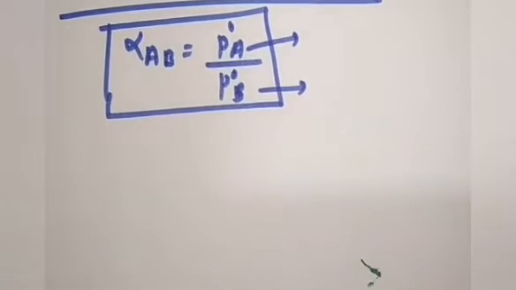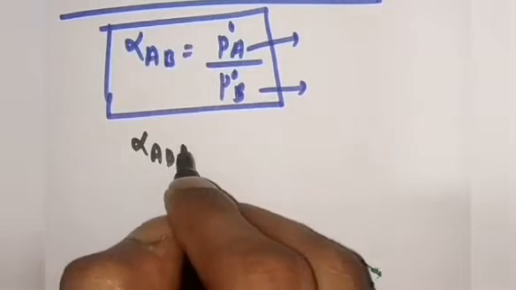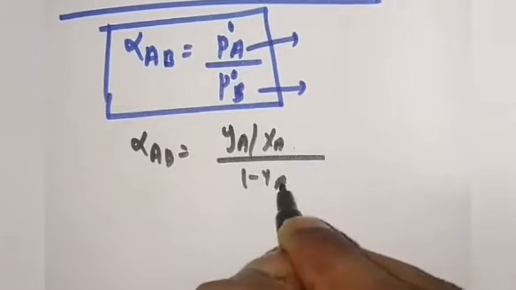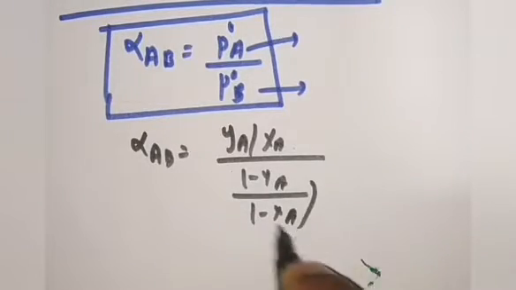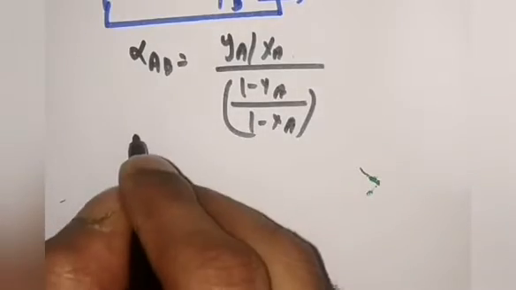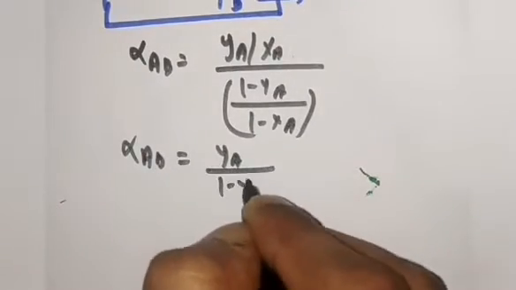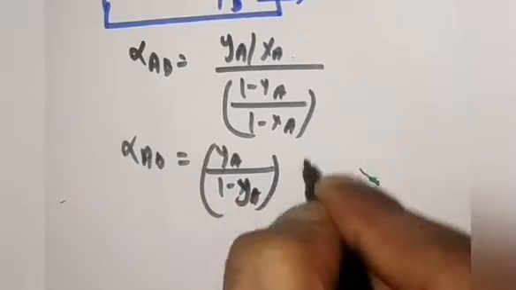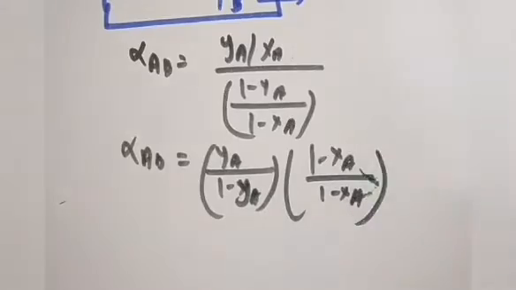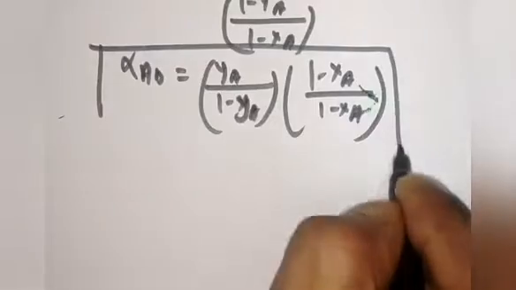Now understand one thing. Here, what is happening? You can write alpha AB as YA upon 1 minus YA divided by XA upon 1 minus XA. If you derive it from Raoult's law that I have discussed, you can write alpha AB equals YA upon 1 minus YA and 1 minus XA upon XA. So this is the definition of relative volatility.